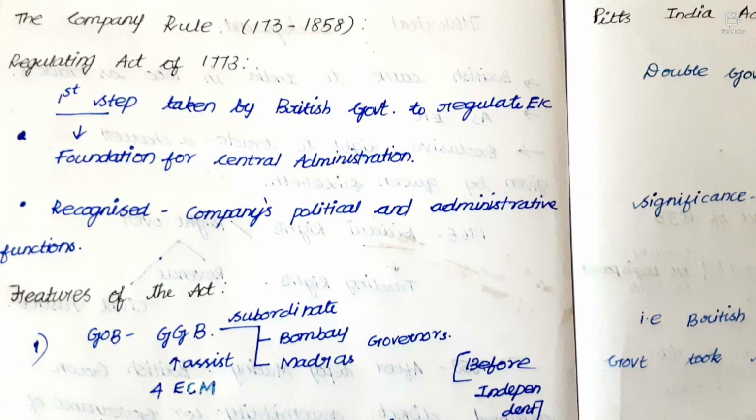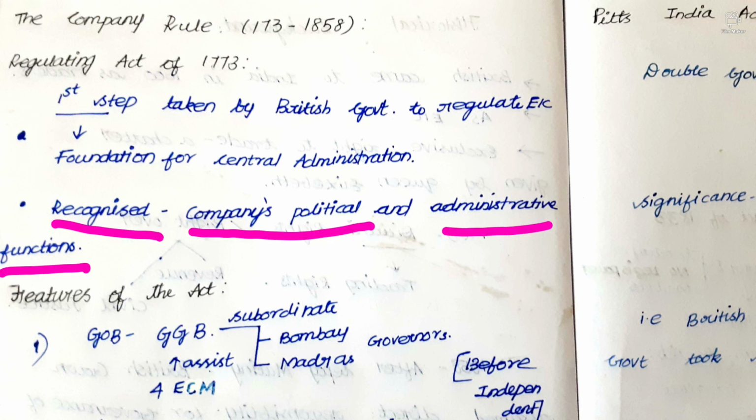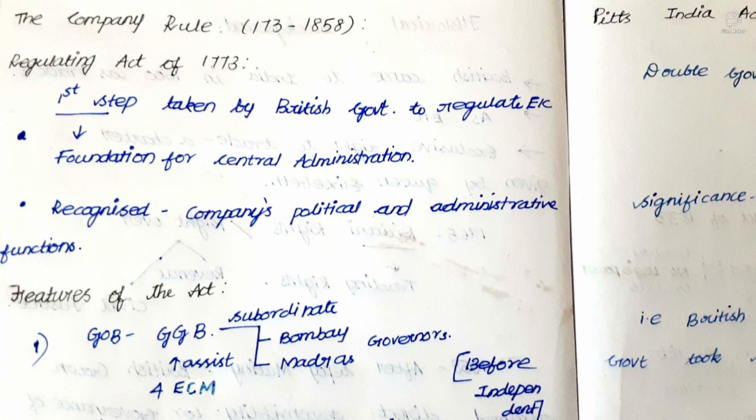Okay. Then the Regulating Act of 1773. The Regulating Act is the first step that the British government took. So always the first step is the foundation step. It is for the foundation of central administration, not by the government but just by the company. It recognized the English East India Company to regulate us. Political and administrative functions were taken care of by the company; now we are under the government, not under any company. Those times it was under company rule. So this is the introduction about the Regulating Act of 1773.